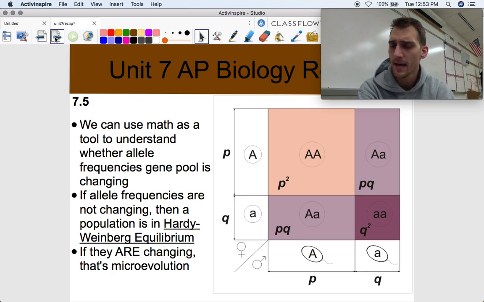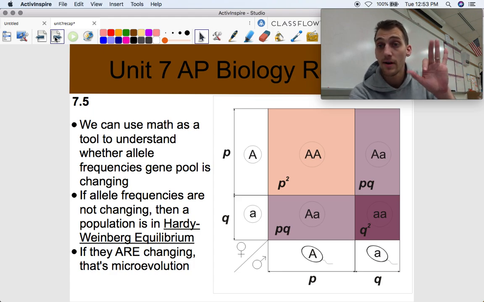Hardy-Weinberg Equilibrium is kind of similar. I get to use math to make a prediction about whether a population is evolving or not. If allele frequencies are not changing, then the population is in Hardy-Weinberg Equilibrium. If they are changing for any of these five reasons, that's microevolution.